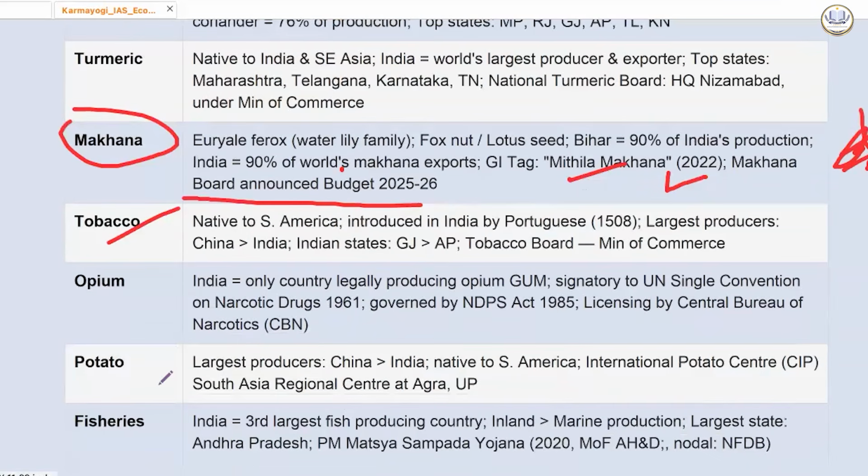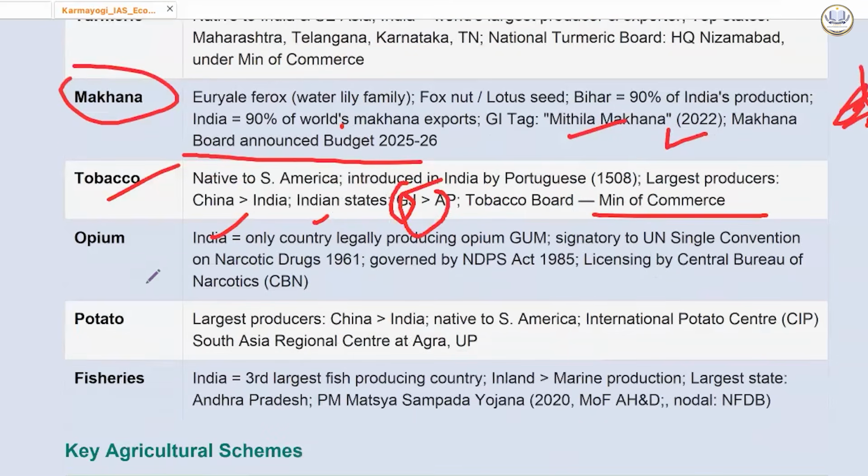Tobacco is native to South America, introduced in India by the Portuguese. Largest producer China, then India. Indian states में Gujarat and Andhra Pradesh are top. Tobacco Board, Ministry of Commerce.